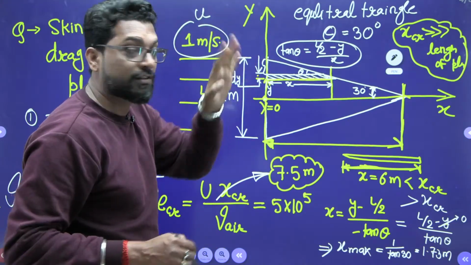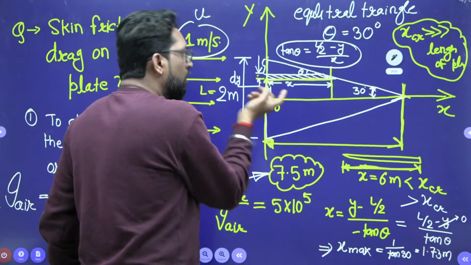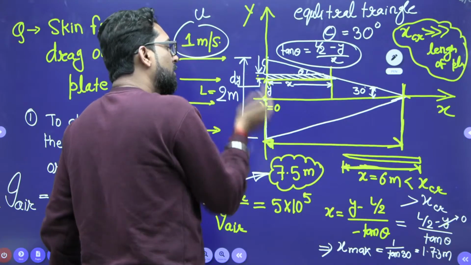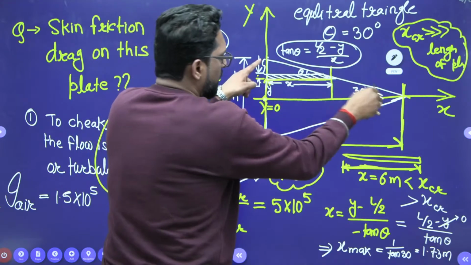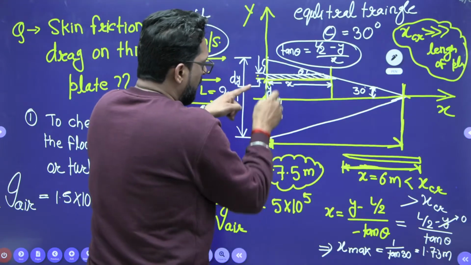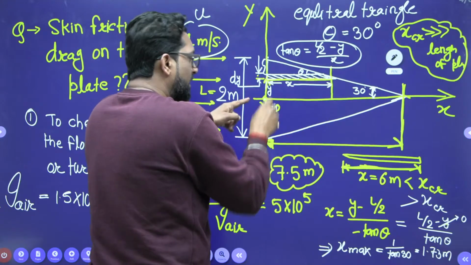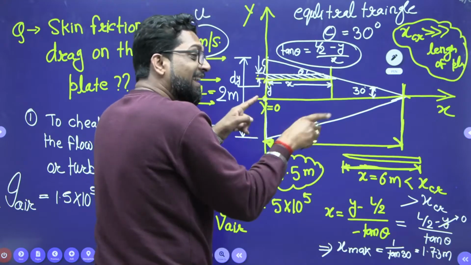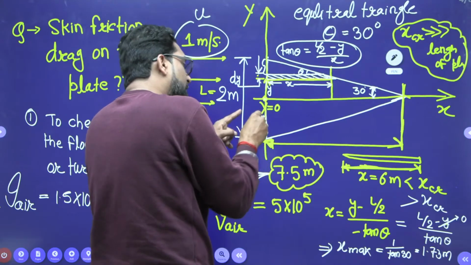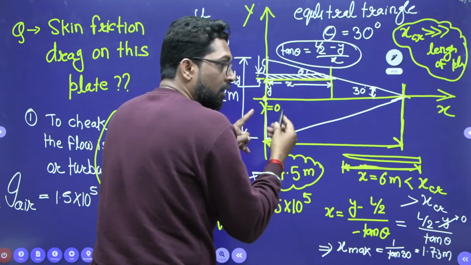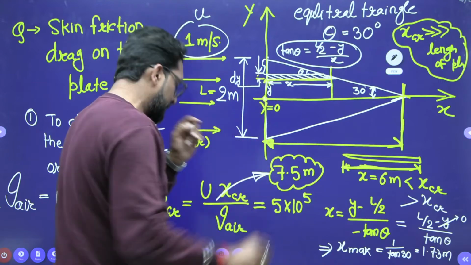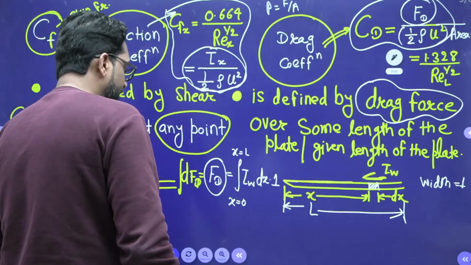There are 4 faces. 1 is front, this 1, other is back for this top portion, 2. 1 is front of this lower portion, 3, other is the back portion of this lower portion, 4. So there is a total of 4. Why? Because the origin is taken this side. So this is very careful.